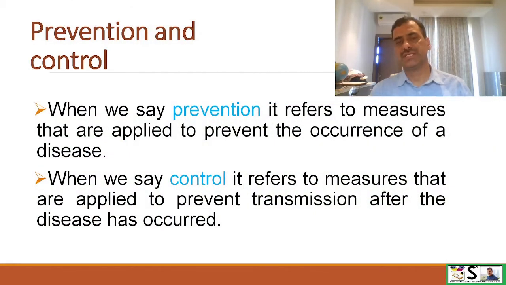What is prevention and control? When we say prevention, it refers to the measures that are applied to prevent the occurrence of a disease. And when we say control, it refers to the measures that are applied to prevent transmission after the disease has occurred in some person or some community.